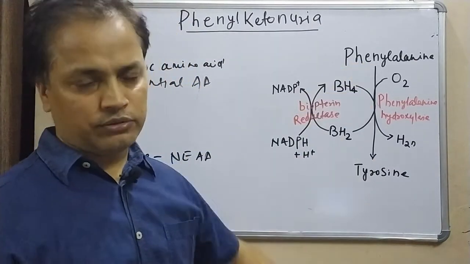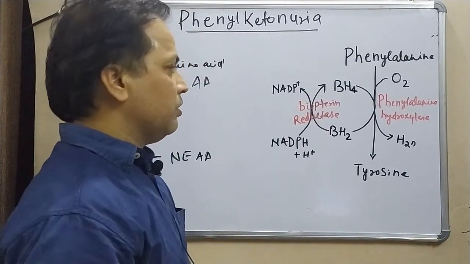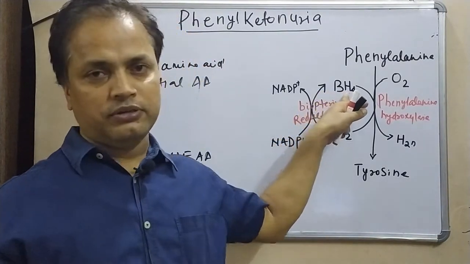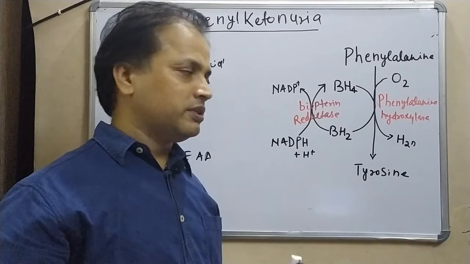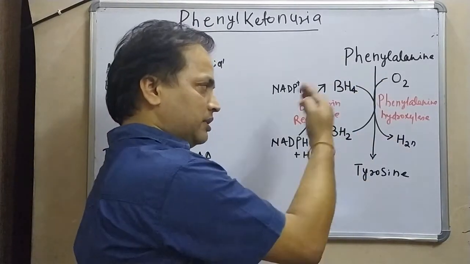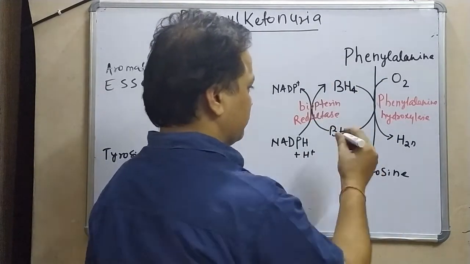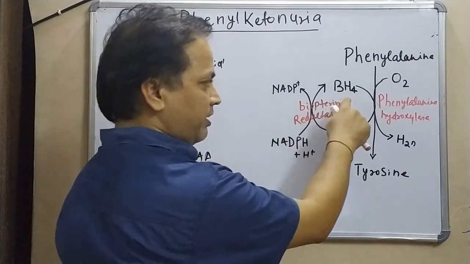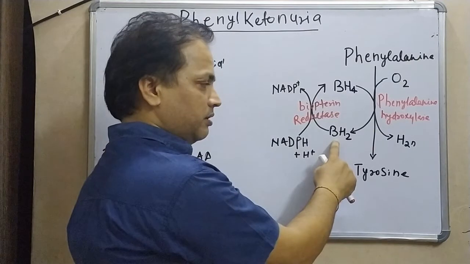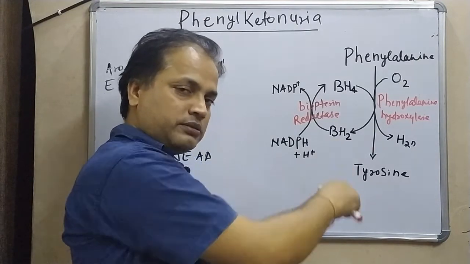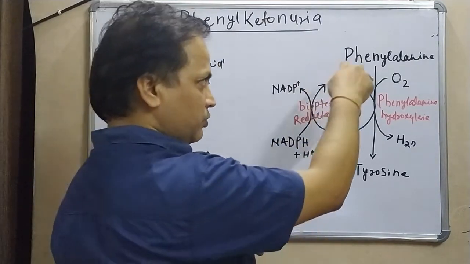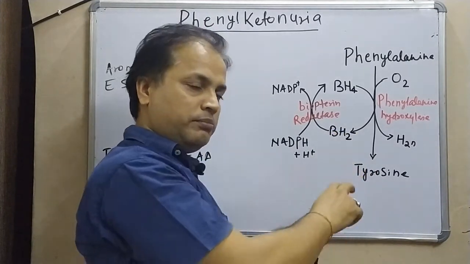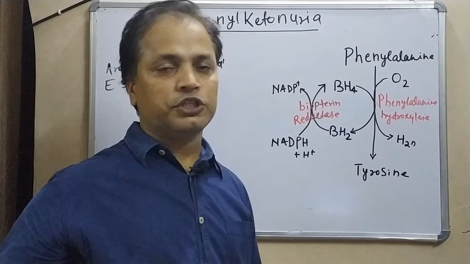And phenylalanine is converted into tyrosine. In our body we have very limited stocks of tetrahydrobiopterin, so for this process to go on continuously we have to recycle it. We have used tetrahydrobiopterin here and got dihydrobiopterin, but for continuous running of this process BH2 has to be converted back to BH4.